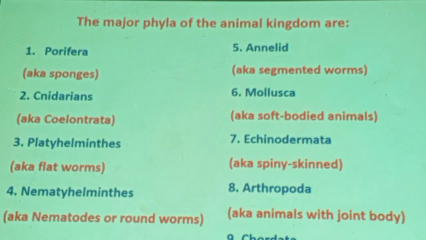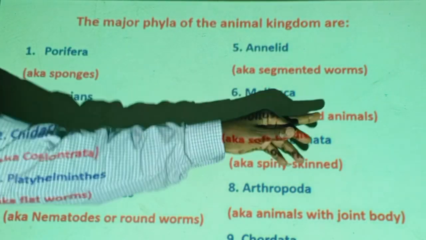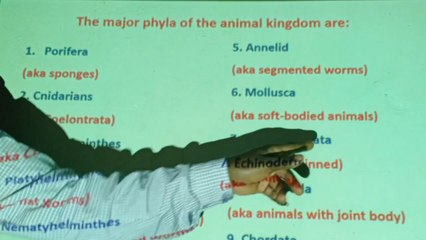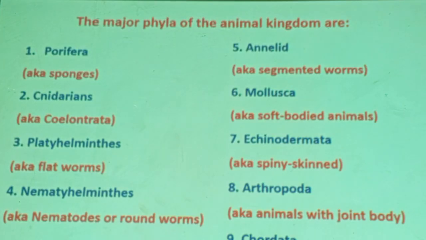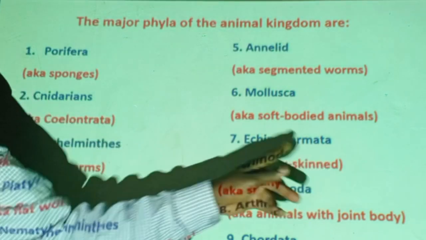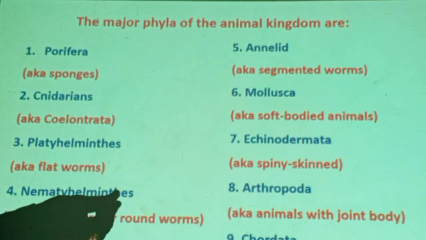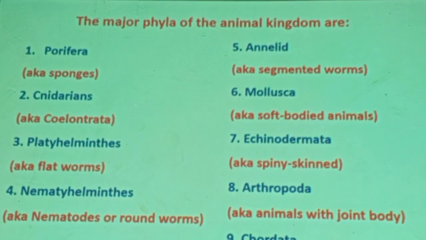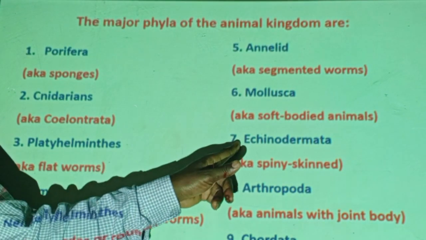Annelids, also known as segmented worms like the earthworm. And Mollusca, the soft-bodied animals like squids and octopus, the most intelligent invertebrate, of course. The other is Echinodermata, the spiny-skinned or star-shaped organisms, like starfish. Of course, the term fish is a misnomer, a name given wrongly. They are not fish. They are in this group, Echinodermata.